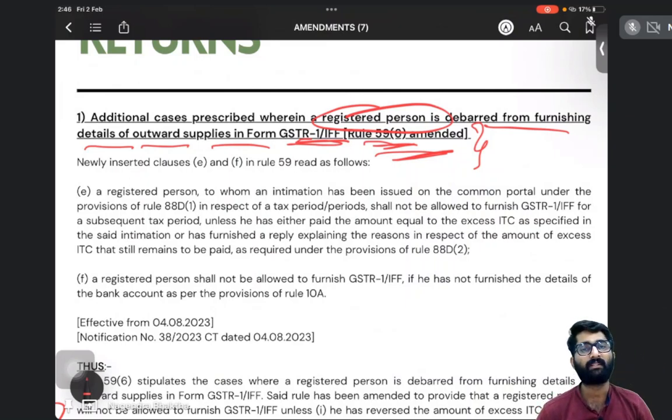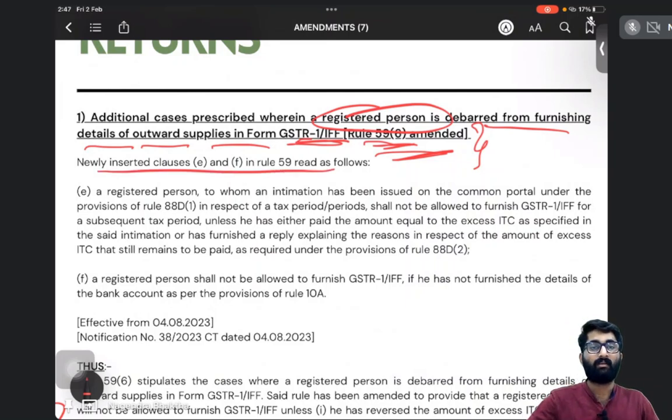Sir, if I don't pay it, sir? Don't worry. Sections 73 and 74 will be applicable. Not only that. After this 73 and 74, the next month, you cannot file GSTR 1. You cannot file GSTR 1. That is what has been added here.